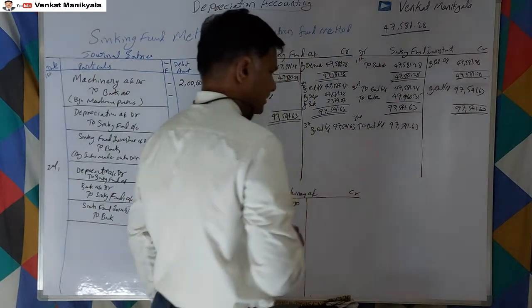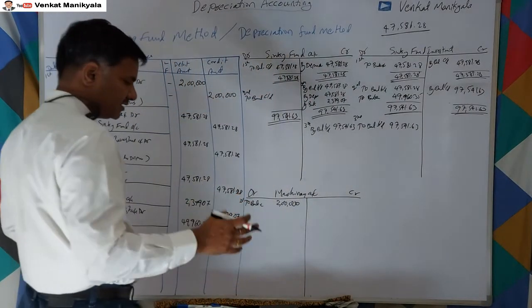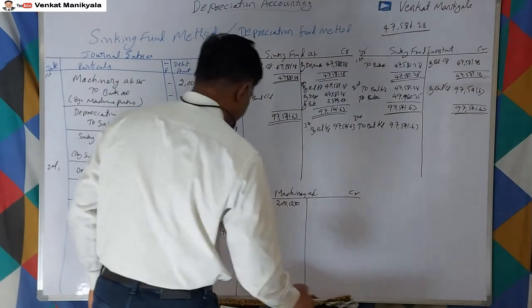Here the only thing is the points will increase, but the problem is very simple, right?